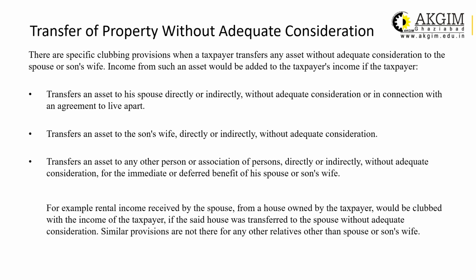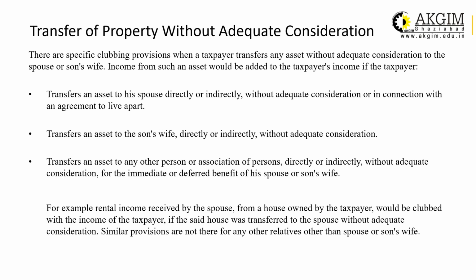Adequate consideration means equivalent to the market value, that is the fair value of the asset. Adequate consideration to the spouse or son's wife. Income of such an asset would be added to the taxpayer's income if the taxpayer is satisfying all these conditions.